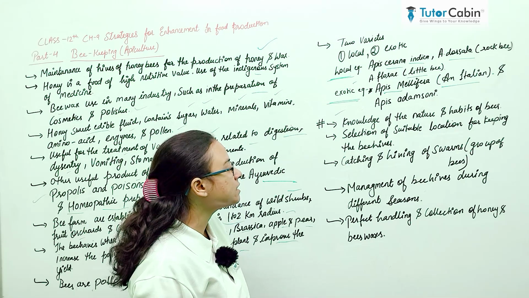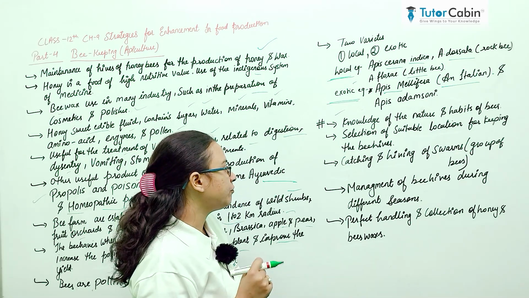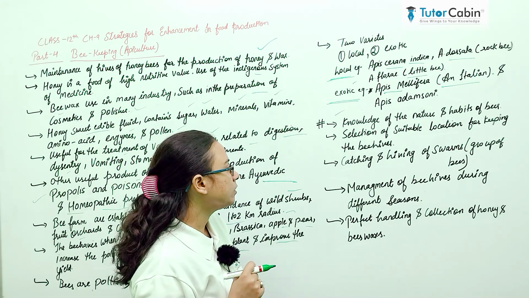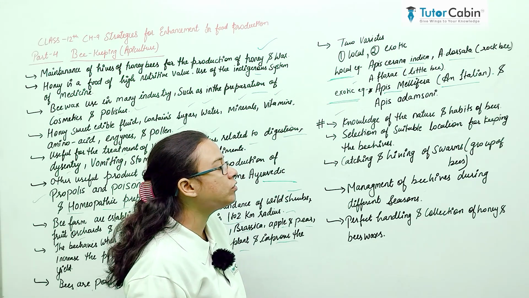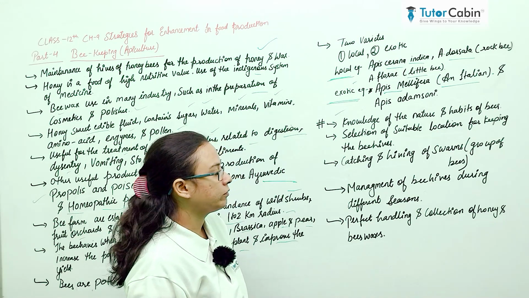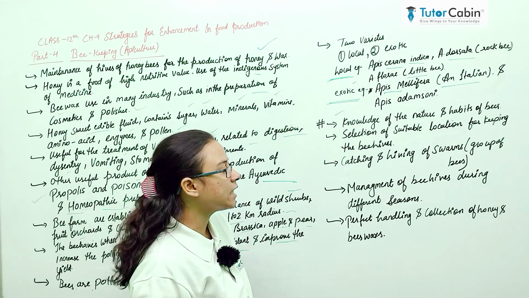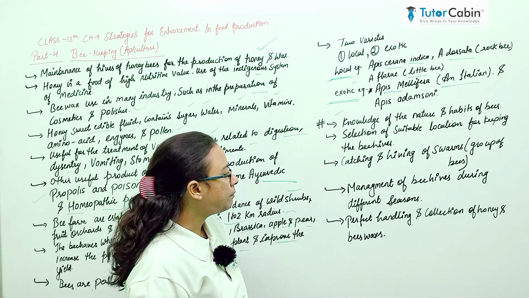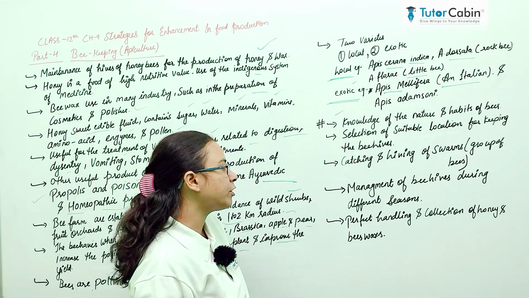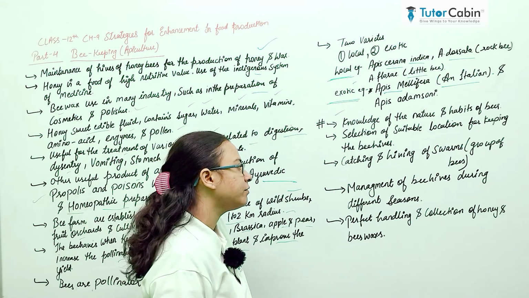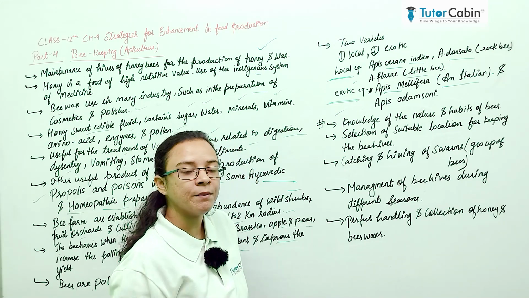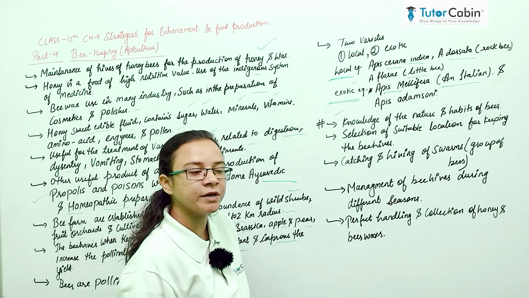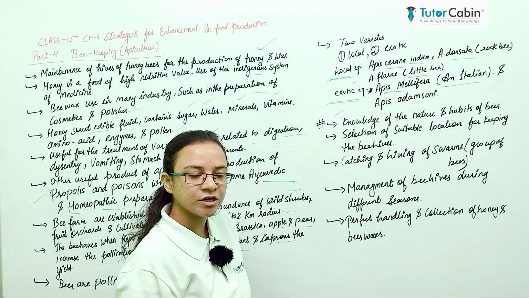Catching and housing of swarms, or groups of bees, is important. You must also prefer good management of beehives during the different seasons, because different climatic conditions can destroy the management and destroy the apiculture.